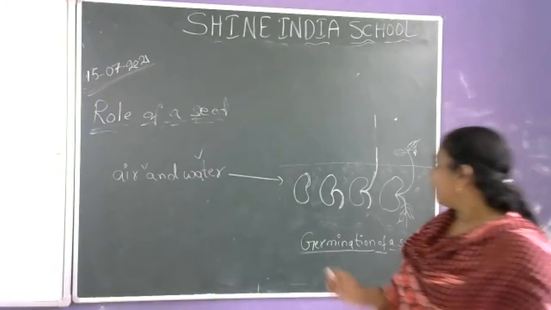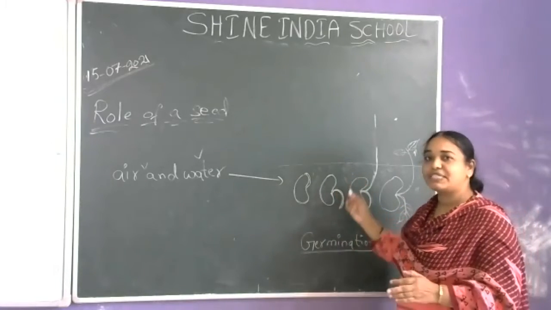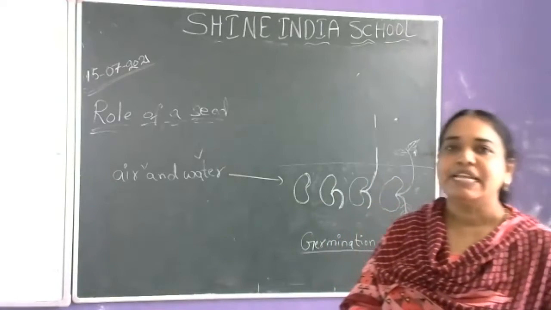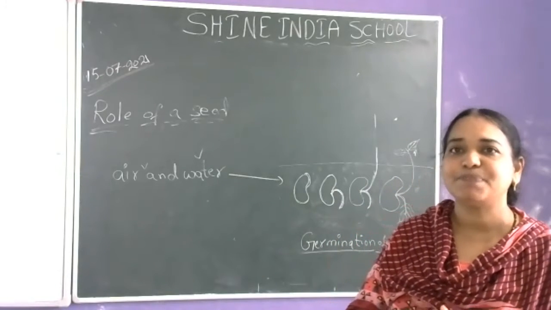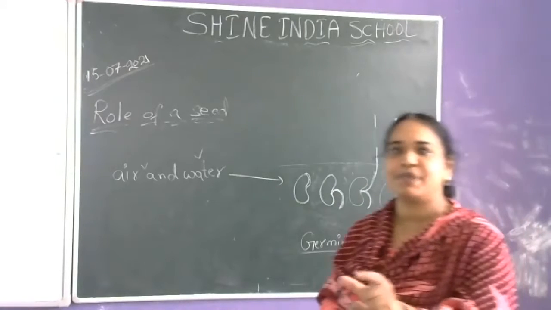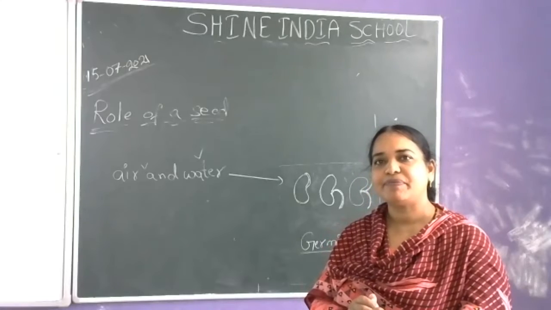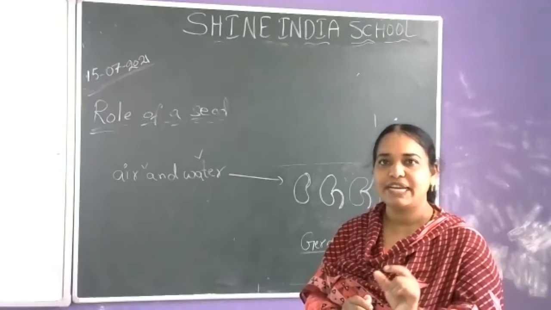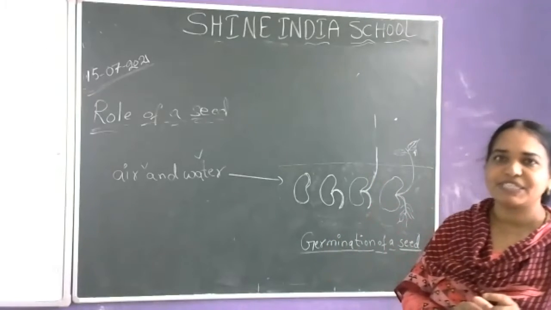Here we observe different stages of germination. Sometimes you may come across a question like: name the part which comes first from a seed after sowing. Which part will you write?